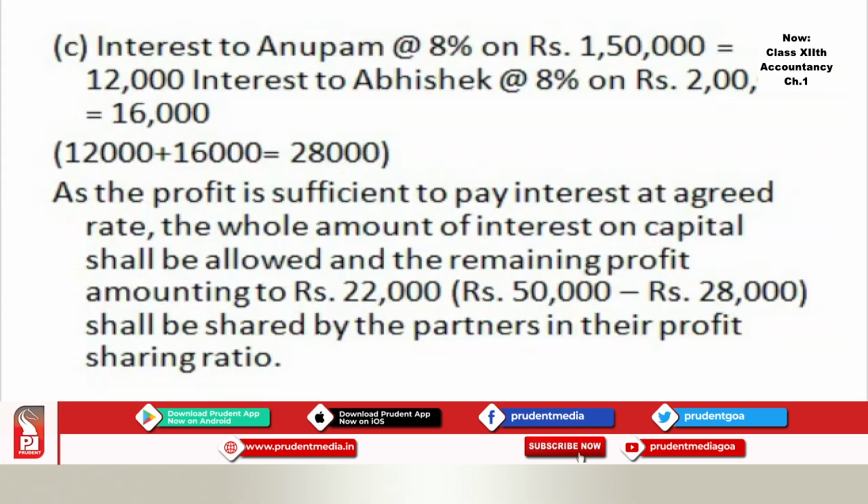Now as the profit is sufficient to pay the interest at the agreed rate, the whole amount of interest on capital shall be allowed, and the remaining profit amounting to rupees 22,000, that is 50,000 minus 28,000, shall be shared by the partners in their profit sharing ratio.